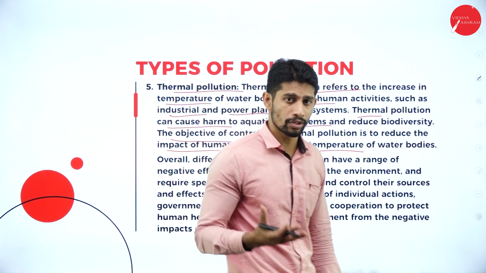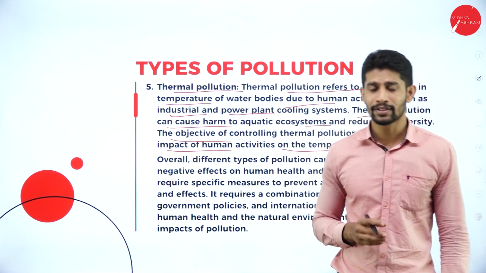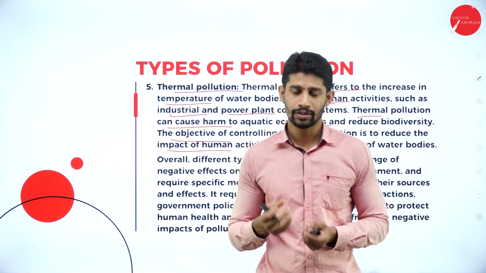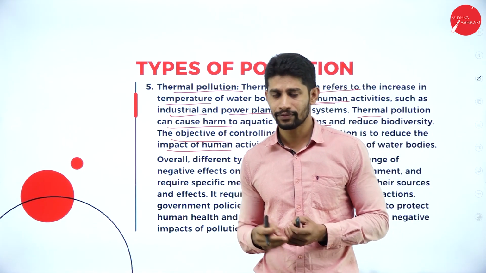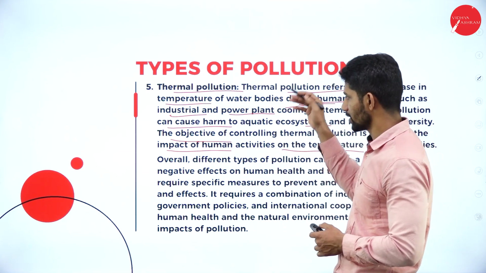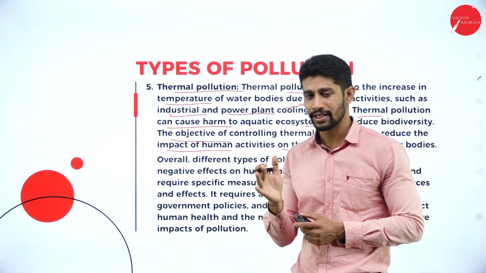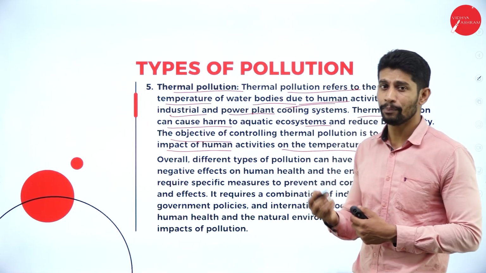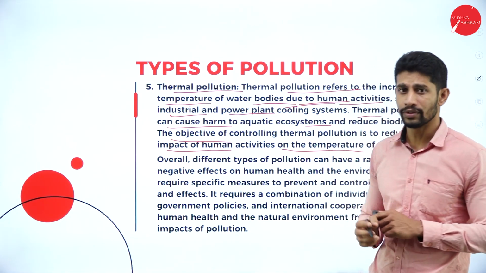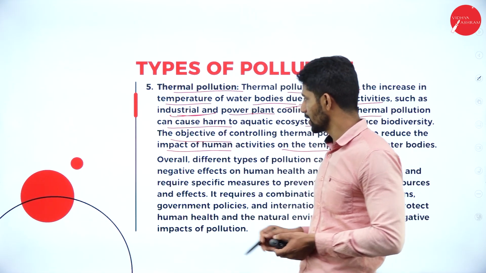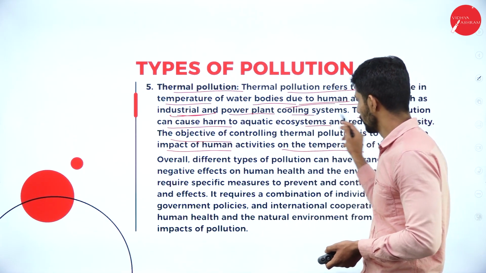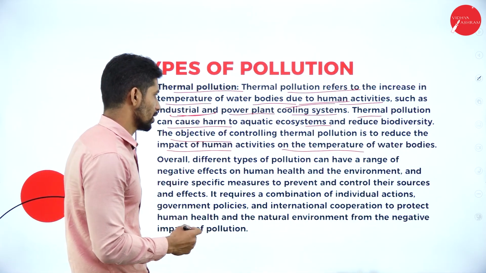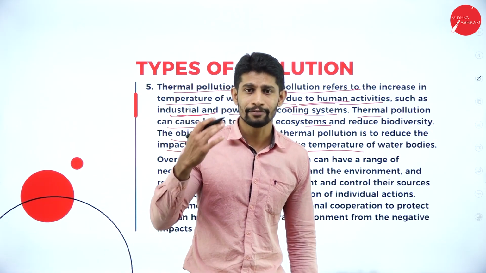So thermal pollution is an increase in the temperature of the water bodies, which directly affects them. The living things under the water, like fish or tortoises, or the different creatures that live in the water, are affected directly if the temperature increases. Why is this thermal pollution happening? Because of human activities, such as industrial activities or power plant cooling activities. So if we control this thermal pollution, the water bodies can be sustained for a longer duration.